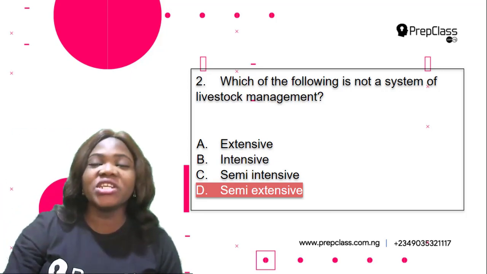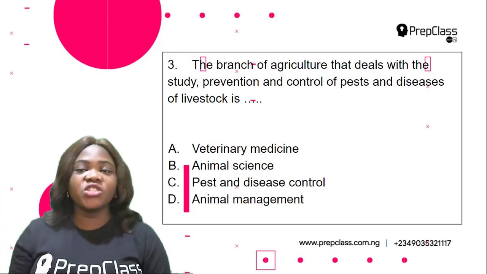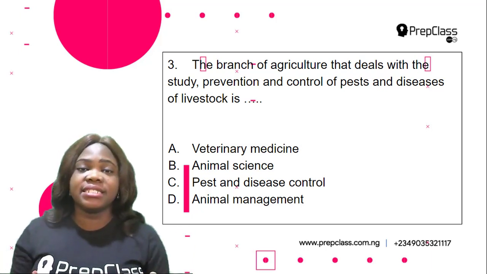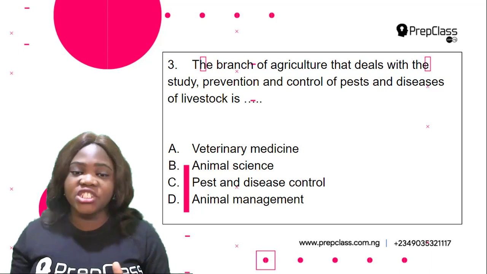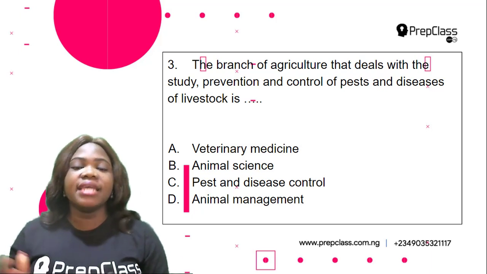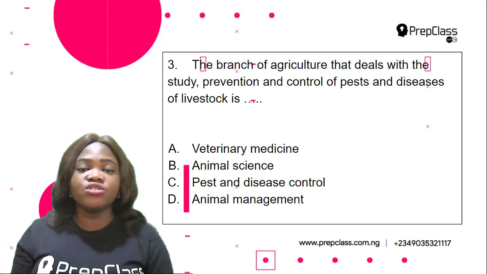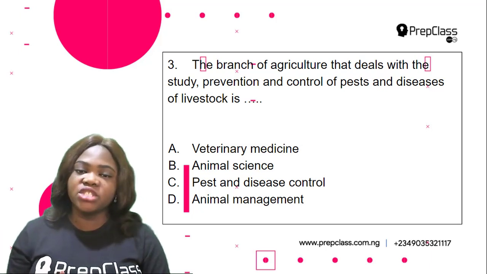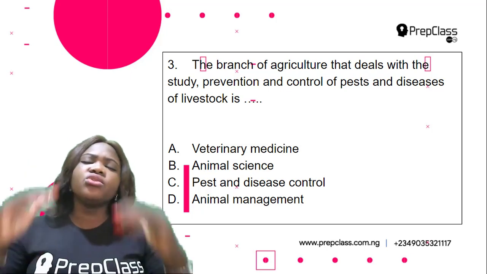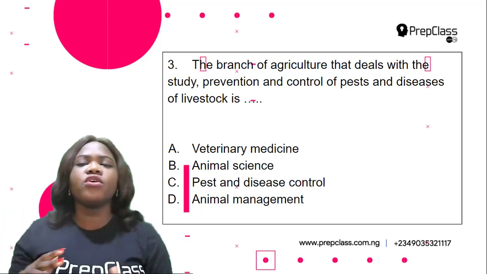Question 3. The branch of agriculture that deals with the study, prevention, and control of pests and diseases of livestock is dash. A. Veterinary medicine. B. Animal science. C. Pest and disease control. D. Animal management. Okay, so for us to be able to answer the question, we need to know the meaning of all of the following options.